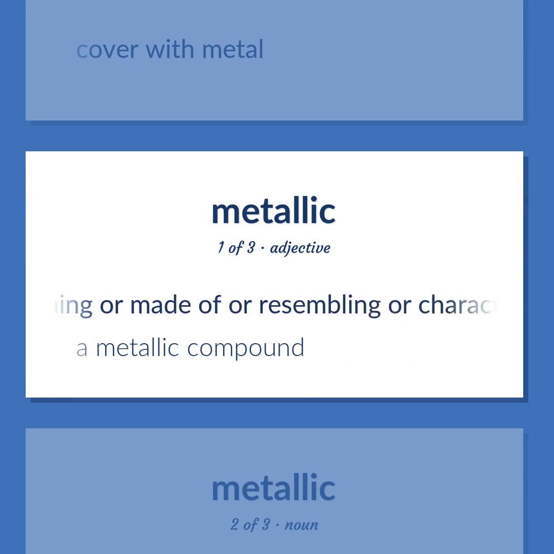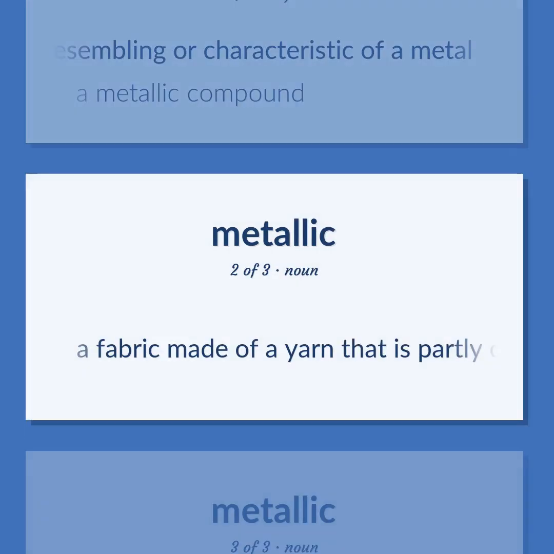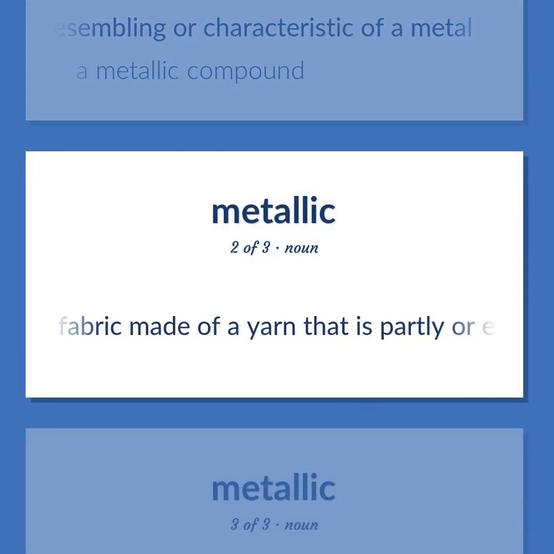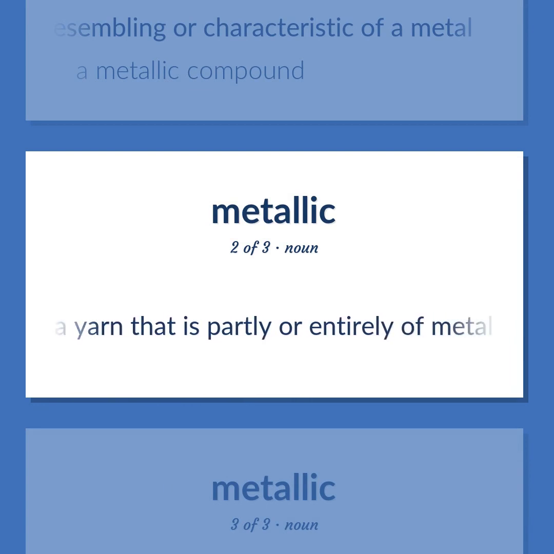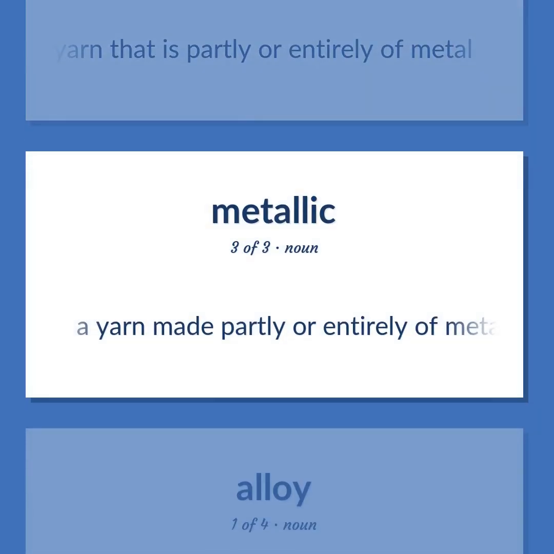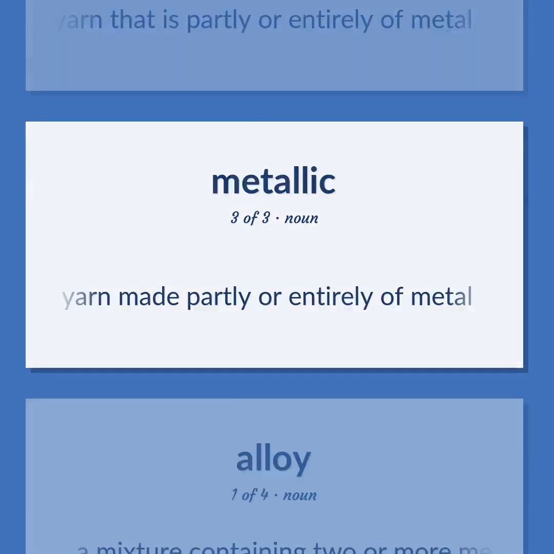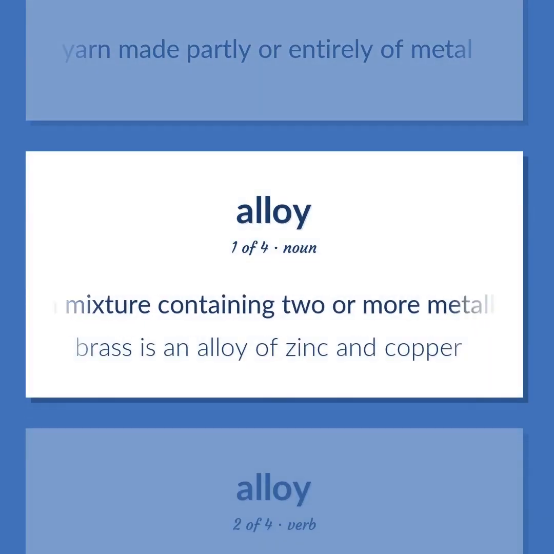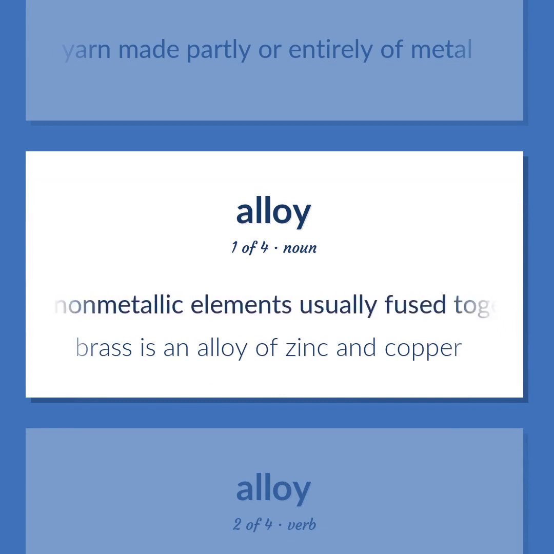Containing or made of or resembling or characteristic of a metal. A metallic compound. A fabric made of a yarn that is partly or entirely of metal. A yarn made partly or entirely of metal. A mixture containing two or more metallic elements or metallic and nonmetallic elements usually fused together or dissolving into each other when molten. Brass is an alloy of zinc and copper.